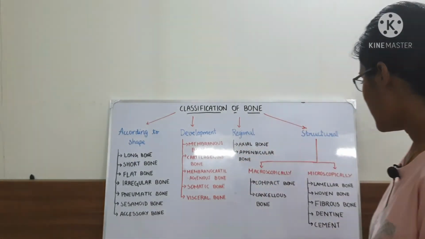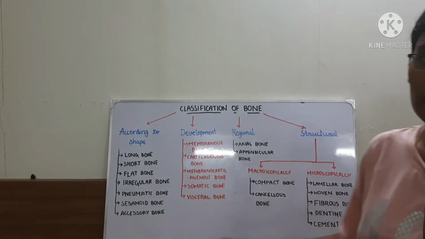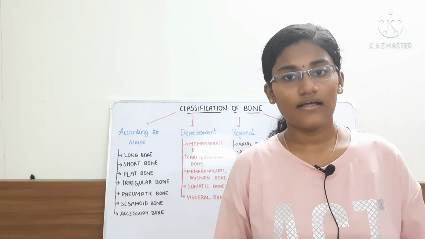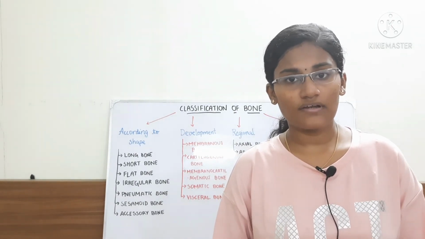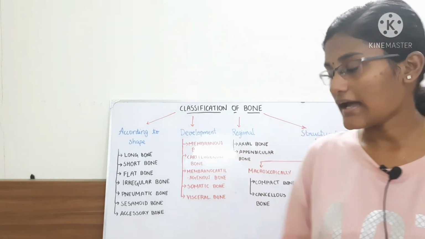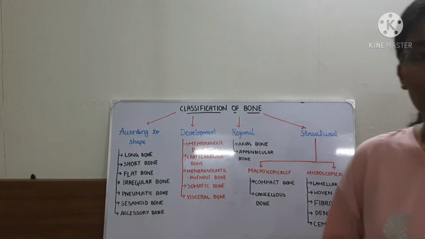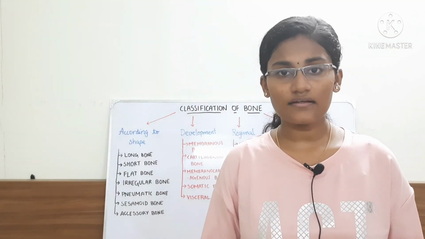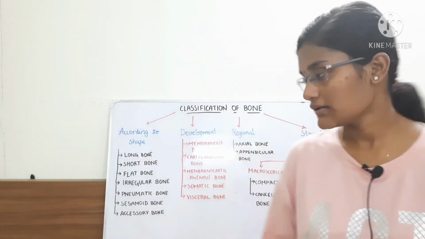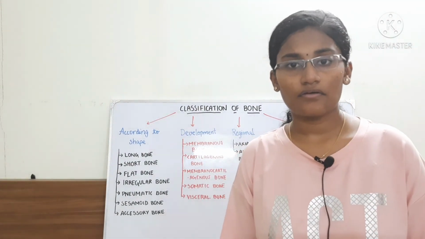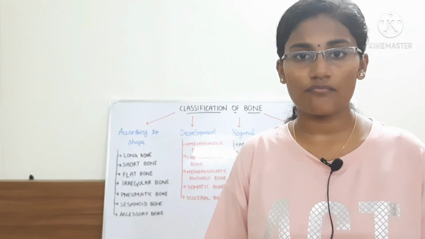And the next one is the woven bone. In the woven bone, you can see the bone crystals and tissues like that, and it is usually a fractured bone or a cancer bone or a young fetal bone. And then comes the fibrous bone. Fibrous bone is present in the young fetus. It is mainly present in amphibians and reptiles. And then comes the dentine and cement, which are present in the teeth. So that is all about the classifications of bones.